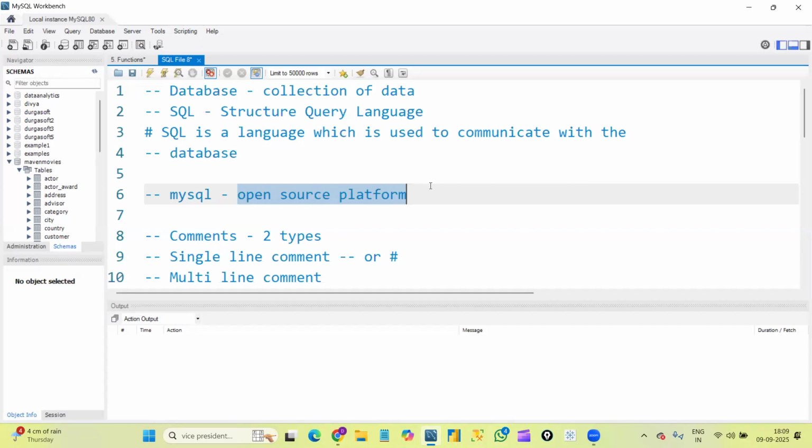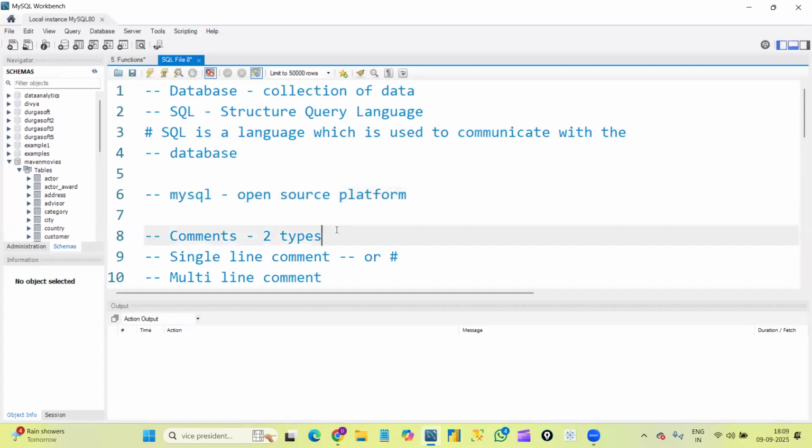But if you learn MySQL, you can also work on SQL Server or PostgreSQL, because the concepts will be the same. Only the user interface will be different, but the concepts and the queries will be the same.